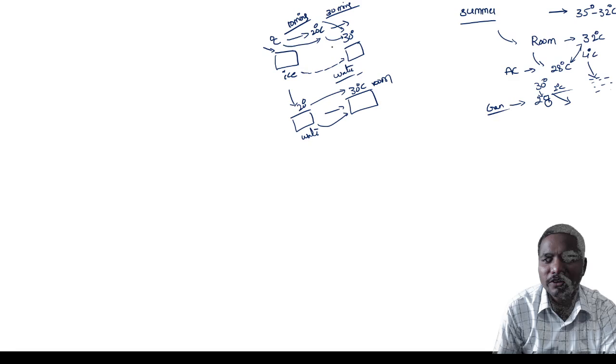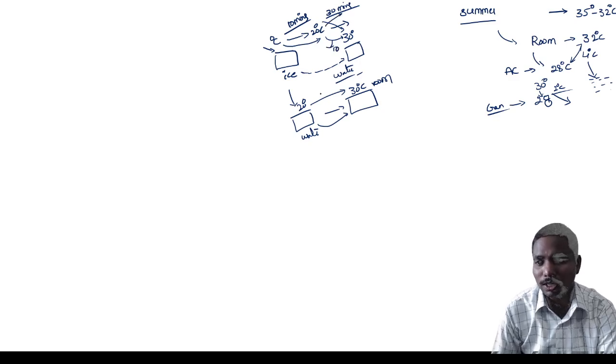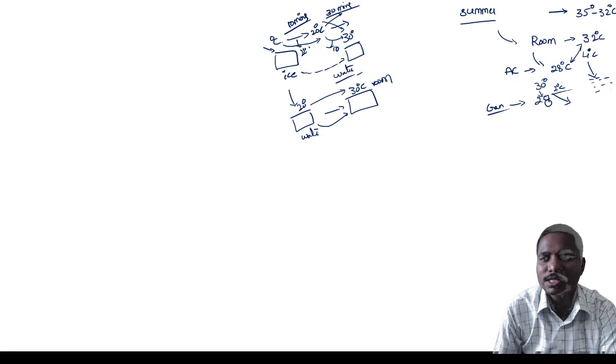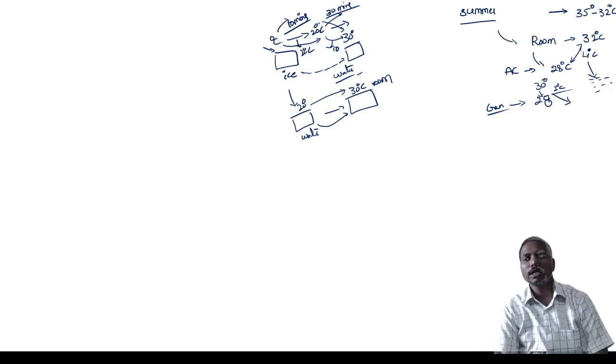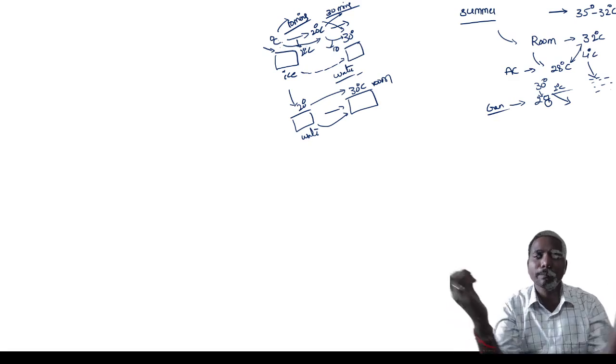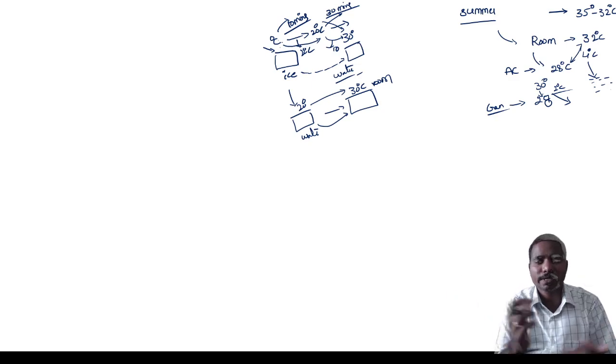Because here the temperature difference is 10 only, so it takes a lot of time. From 0 to 20 there is a 20 degrees difference, so the ice becomes 20 degree water faster. Whenever the temperature difference is more, more heat transfer takes place.